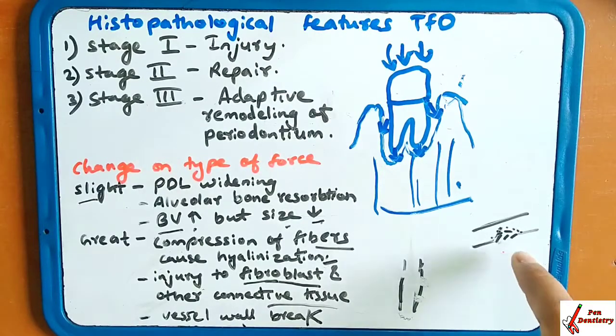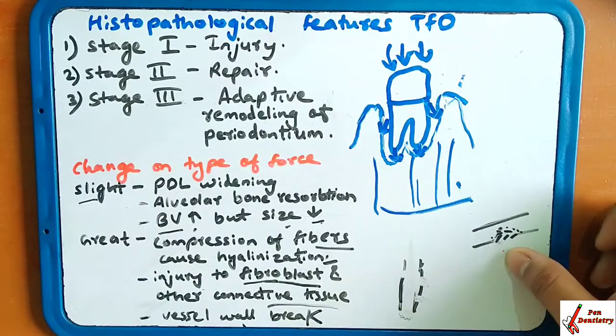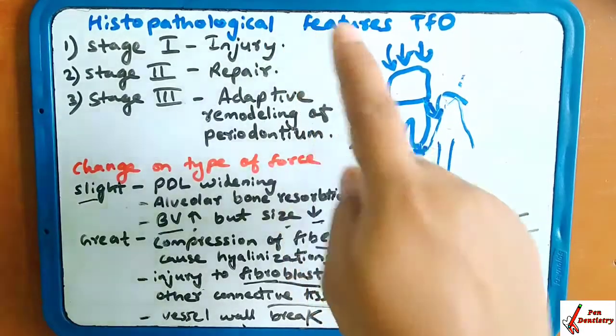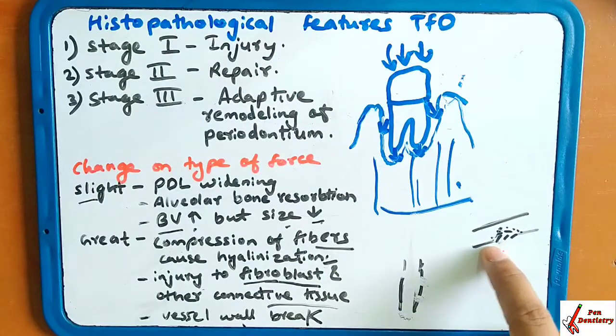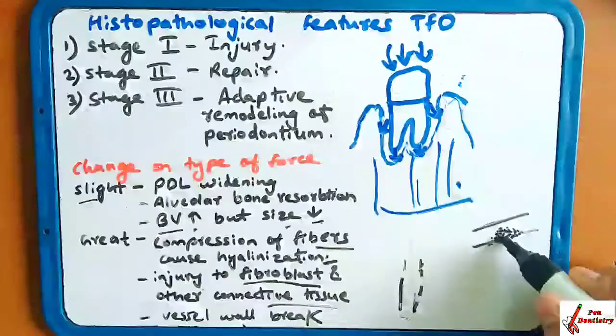Small trabeculae are made in the body and new bone is formed. This is to compensate for the lost bone, the resorption which has taken place. If new bone is forming around this, this is the repair process.